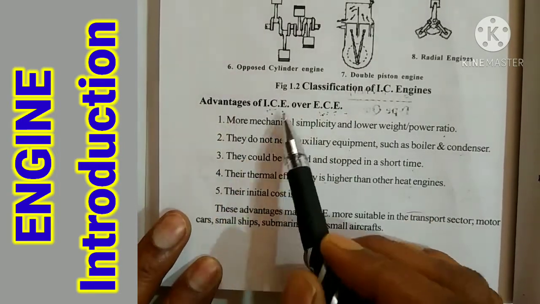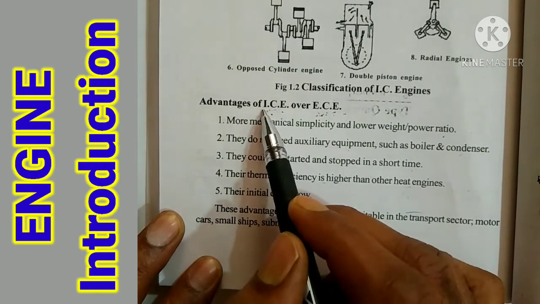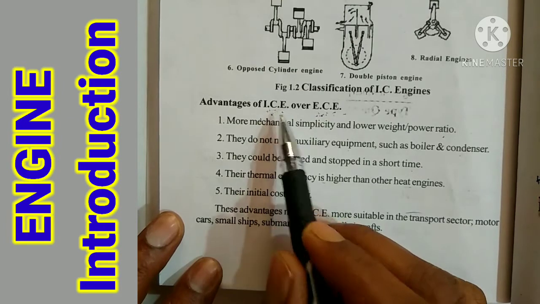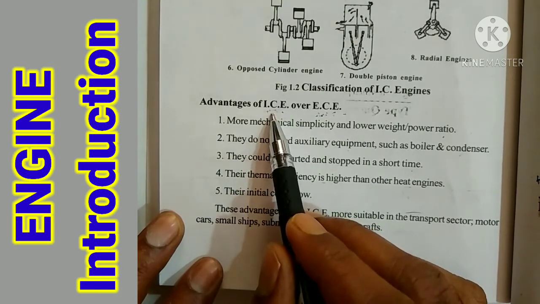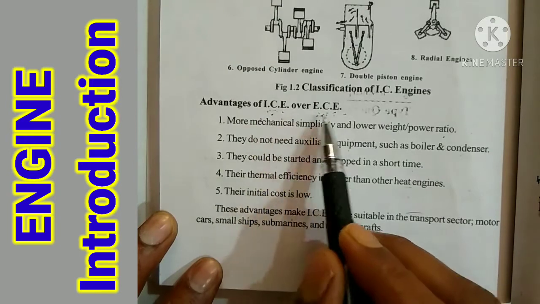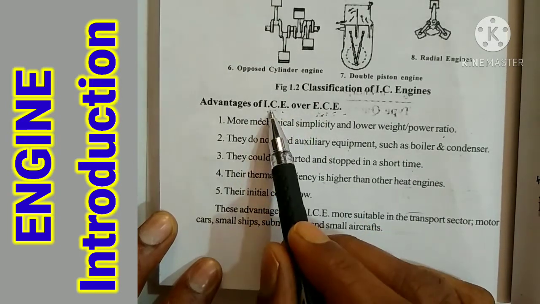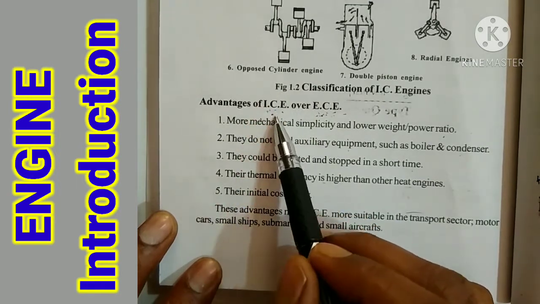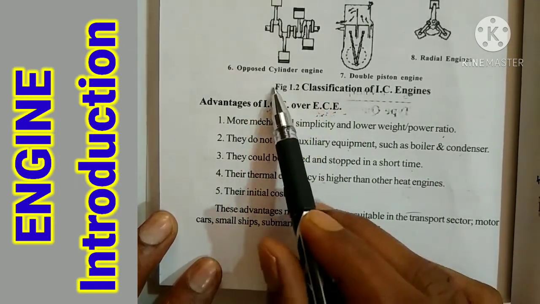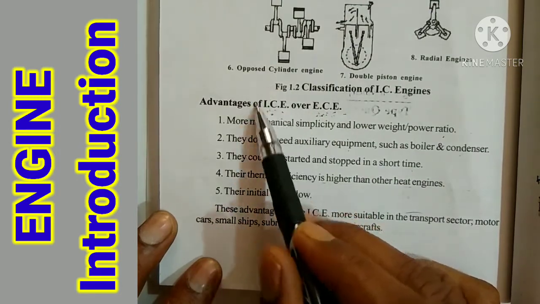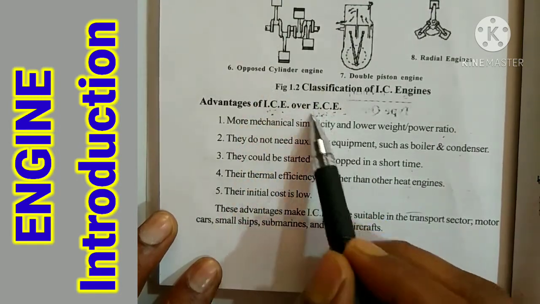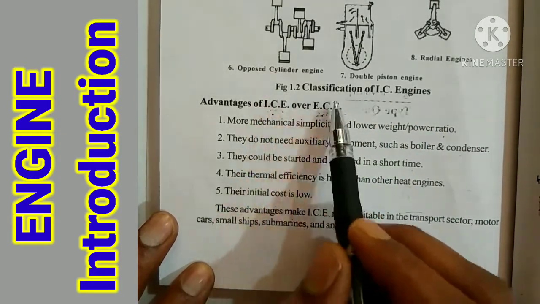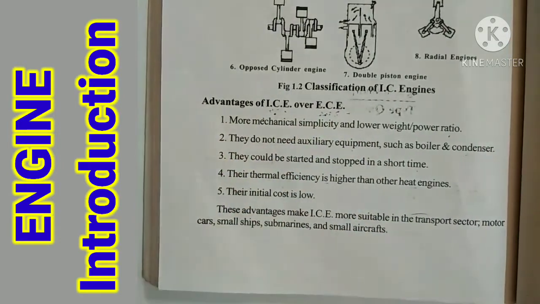Briefly, the advantages of IC engines over EC engines are: IC engines have more mechanical simplicity and less weight, and need less material than EC engines. We can easily start and stop them, and they need less cost to manufacture than EC engines. IC engines have more thermal efficiency, while EC engines have less thermal efficiency. Their cost is very low, while the cost of EC engines is very high. So this is the difference.